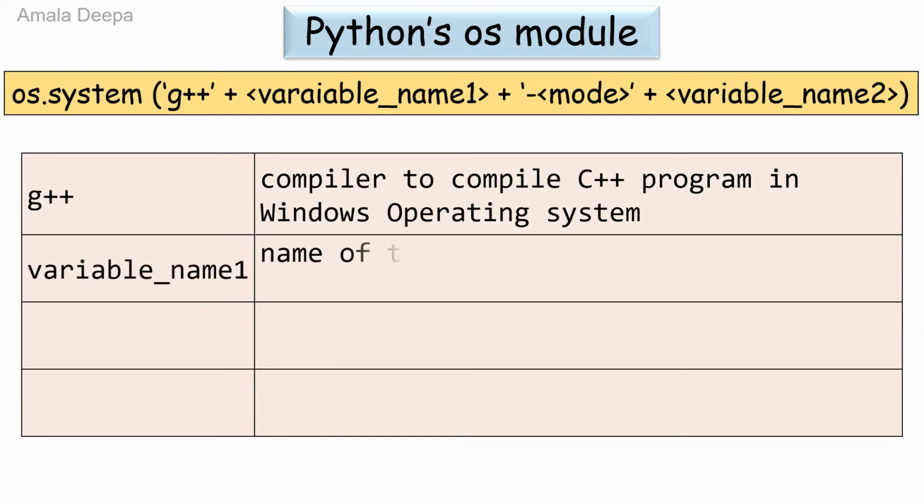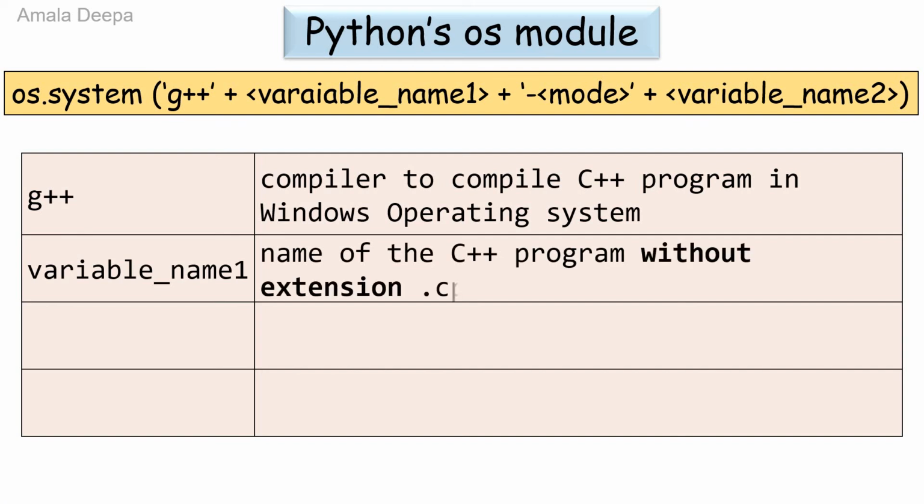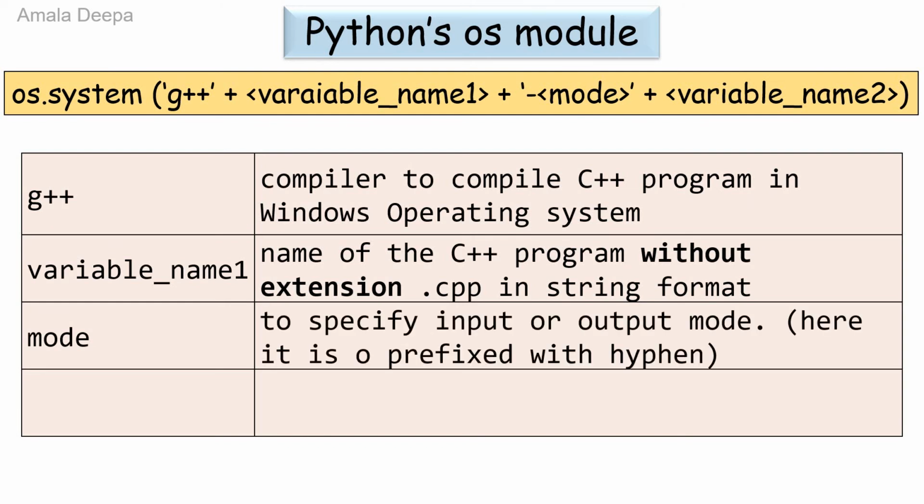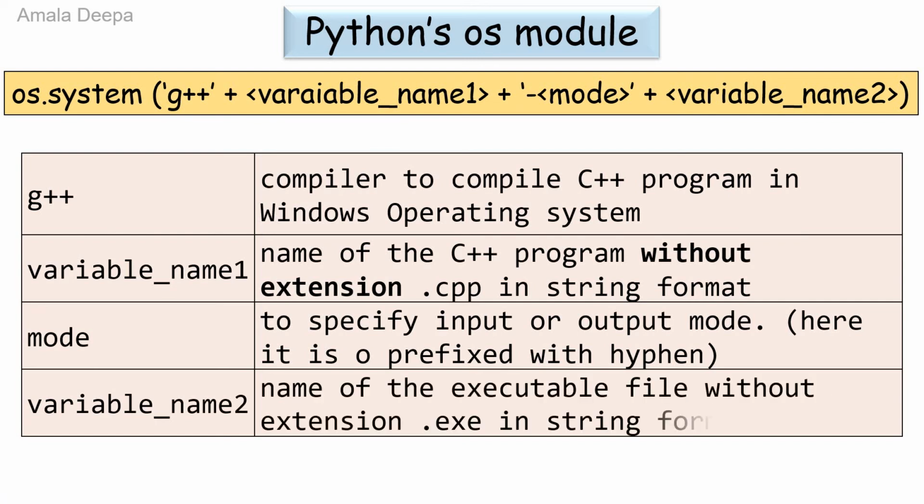Variable name 1 is the name of the C++ program without extension .cpp in string format. Mode is to specify input or output mode. Here it is o prefixed with hyphen. Variable name 2 is the name of the executable file without extension .exe in string format.